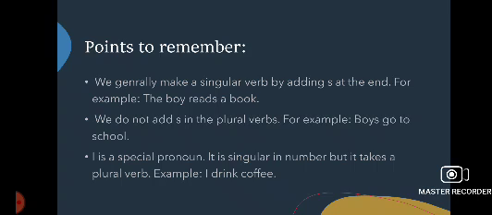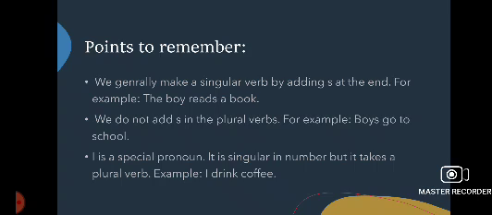Beta, I am repeating points to remember. We generally make a singular verb by adding s at the end. Beta, with a singular subject we use a verb with s. For example, the boy is singular here and reads is a verb, we are using s with the reads, a book.